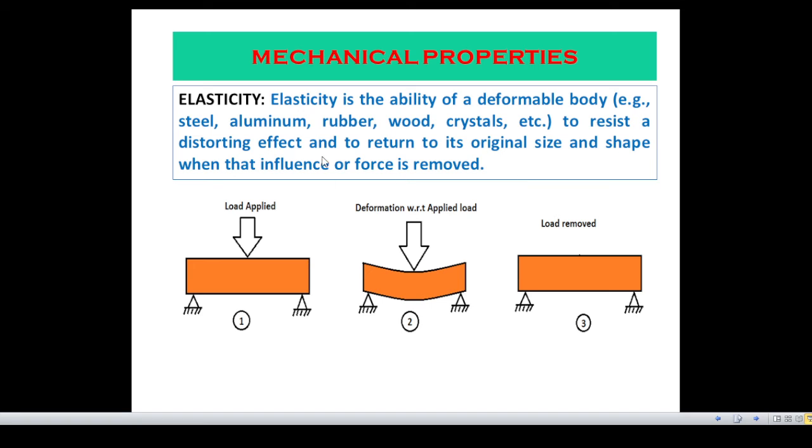Elasticity. Elasticity is the ability of a deformable body, for example steel, aluminium, rubber, wood, etc., to resist a distorting effect and to return to its original size and shape when that influence or force is removed. Okay. So in this figure we see that when load is applied over a material, then there is bending. Now when this load is removed, then the material regains its original shape, and this property is called elasticity.